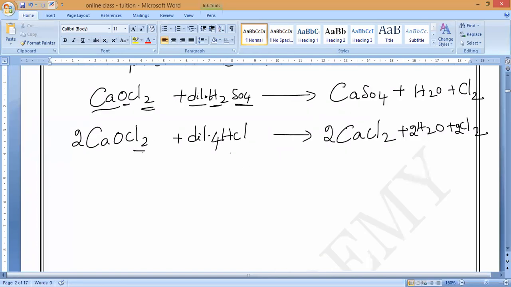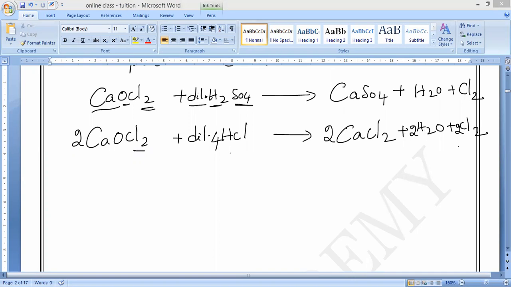Now you can verify. Calciums are 2, oxygens are 2, chlorines are 8. 2 2s are 4, next 4. 4 plus 4, 8. Oxygens, everything is balanced. That is what you have to remember. Everybody should remember when bleaching powder reacts with dilute acids.